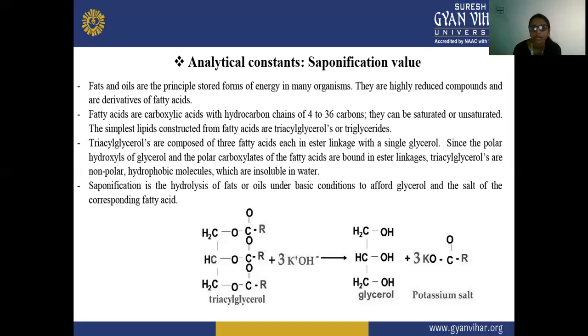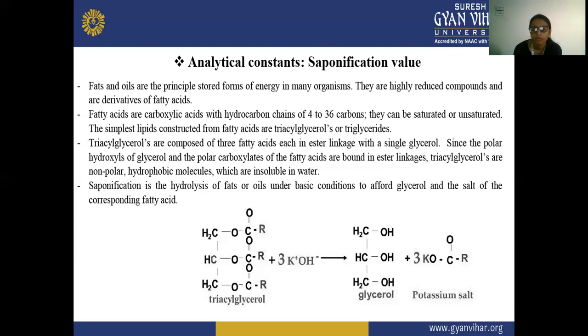Fatty acids are carboxylic acids with a hydrocarbon chain of 4 to 36 carbons. They can be saturated or unsaturated. The simplest lipids constructed from fatty acids are triacylglycerols or triglycerides, which are composed of three fatty acids, each in ester linkage with a single glycerol.